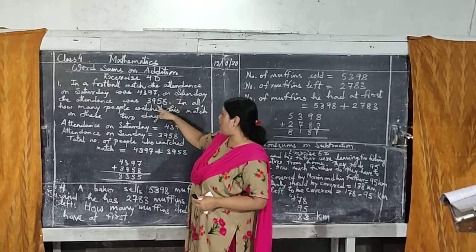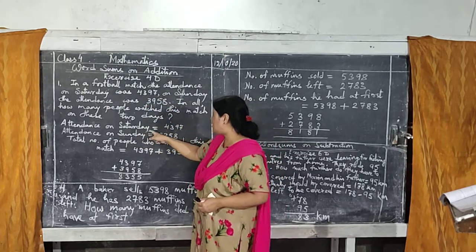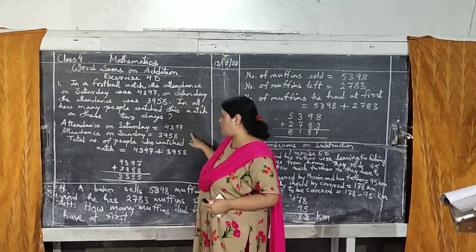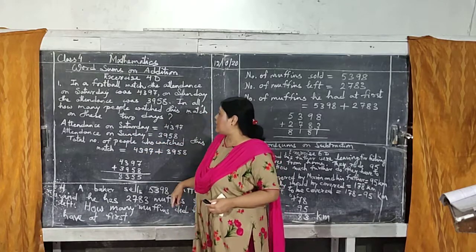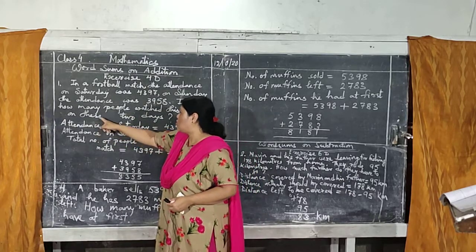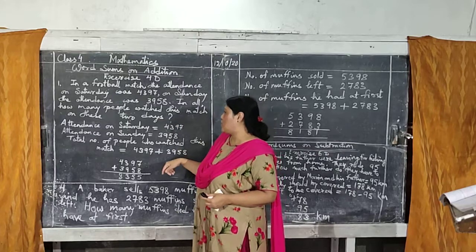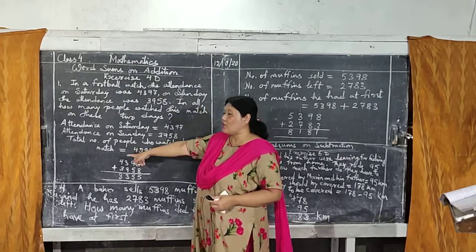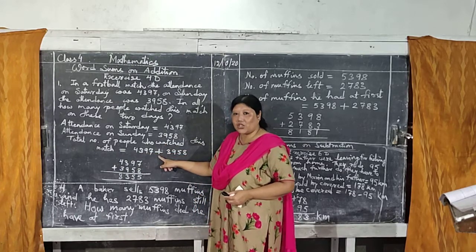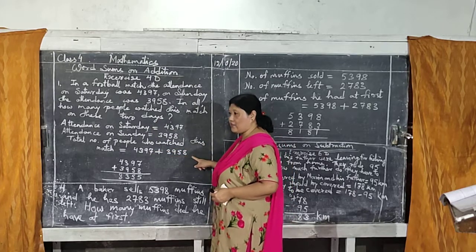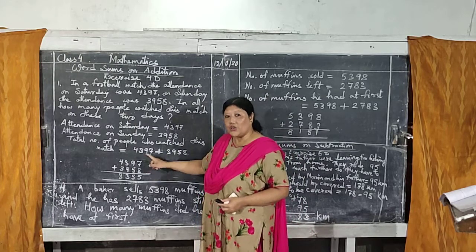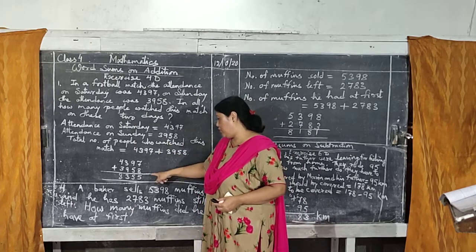So in this case, I have written from here only. Attendance on Saturday, attendance was this much. Attendance on Sunday, this much. Then what is the question? In all, that means total, it is asking, isn't it? So how many people watched this match? So total number of people who watched this football match, this plus this. Now you understood this is addition, right? So you have to write like this, this plus this.